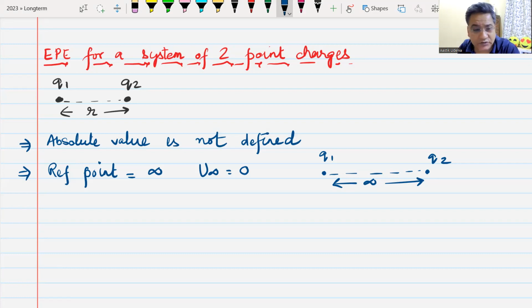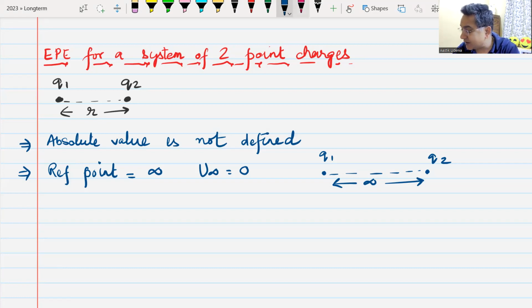My system here is 2-point charges, Q1 and Q2. When these point charges are at infinite distance from each other, if I take that condition as the condition of 0 energy, then I can define the potential energy of these 2-point charges when they are separated by a distance of r.